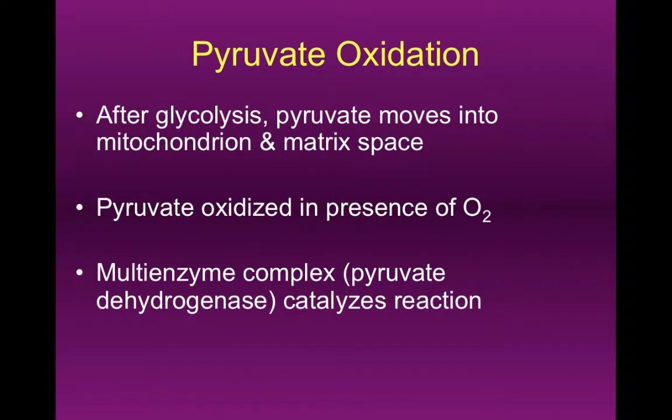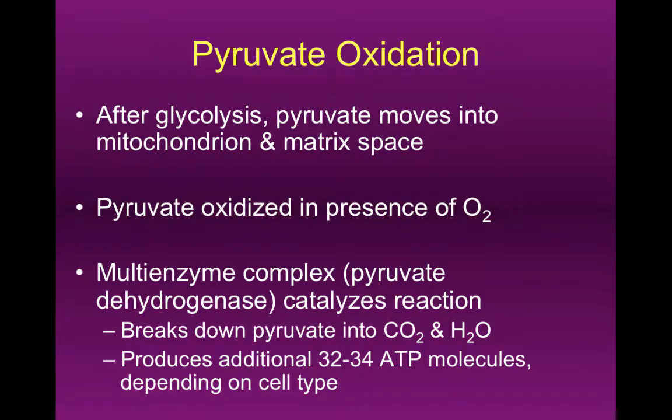All right, so we're going to have the next step. We're going to take pyruvate into the mitochondria. We're going to oxidize it, and that's going to give us a series of products which can be used in different ways inside the mitochondria, especially during the electron transport chain and also during the Krebs cycle. There's a multi-enzyme complex consisting of pyruvate dehydrogenase that catalyzes the reaction and allows this to continue.